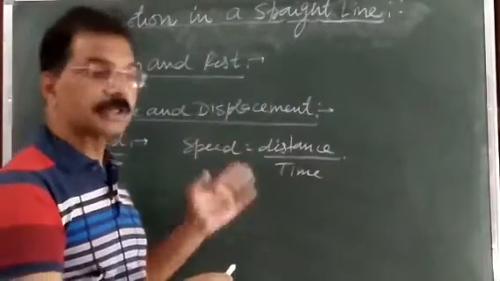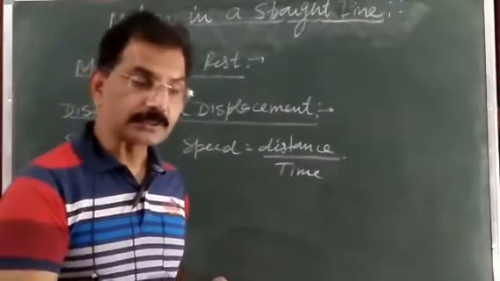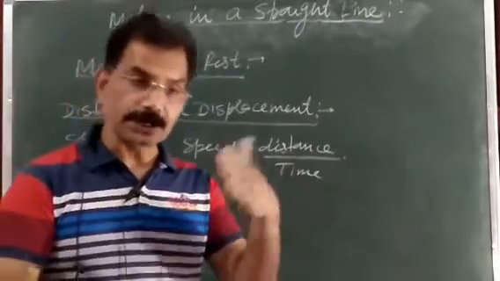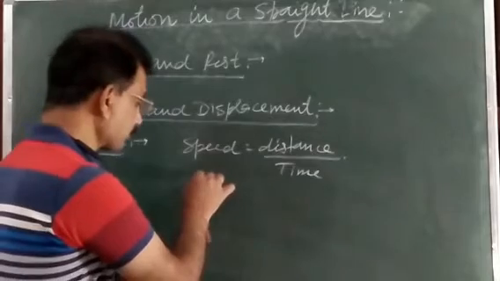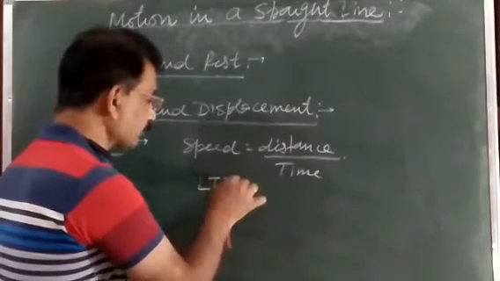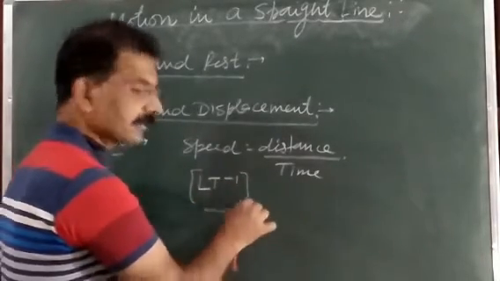And as you know, speed is a scalar quantity. Its SI unit is meter per second, and its dimension is what here, LT to the power minus.